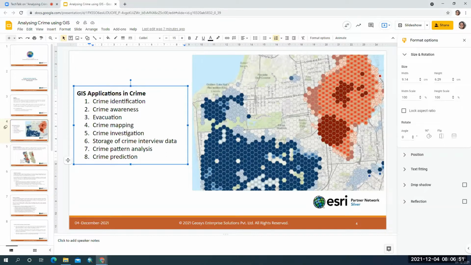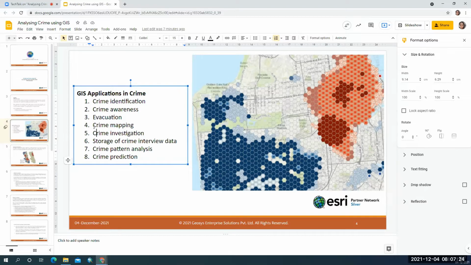And then in evacuation, normally when we have terrorist attacks, we need to know the right place to reach in such incidents. In such cases, GIS plays a very prominent role in helping us to evacuate the places and to reach a safe zone.